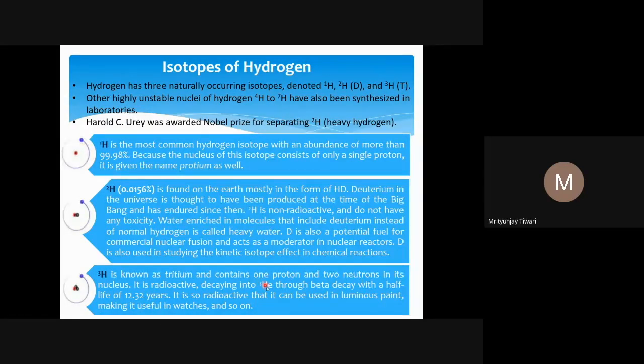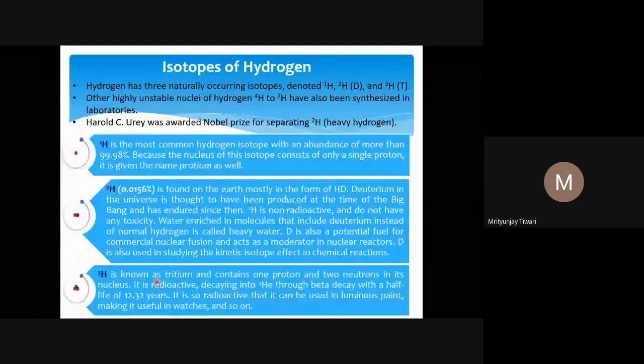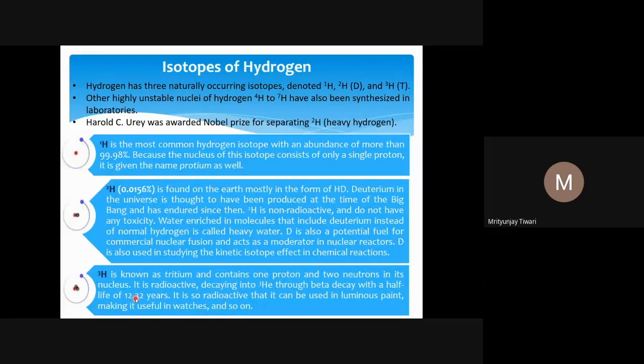As I have shown here, the half-life for this reaction is only 12.32 years. That means if you take a certain mass of tritium, half of that mass will become helium-3 in 12.32 years.